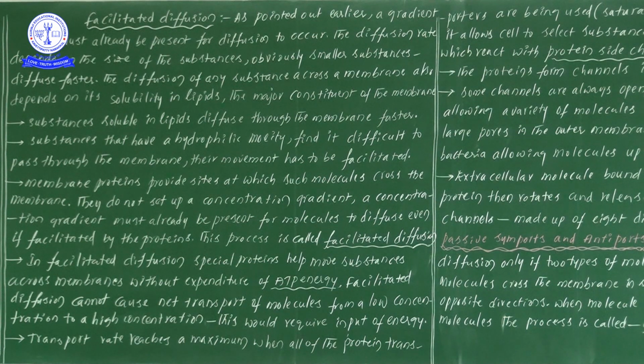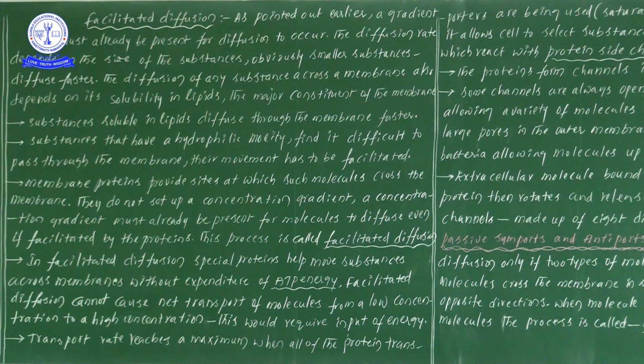Why can hydrophilic molecules not pass through the membrane? For example, take DNA, the genetic material in our body, which is the best example of a hydrophilic moiety. That molecule cannot pass through the membrane easily, and it faces some difficulties in passing from one place to another through the membrane.